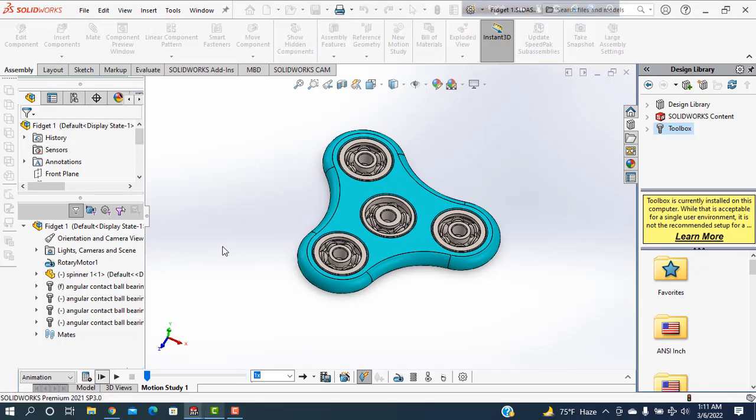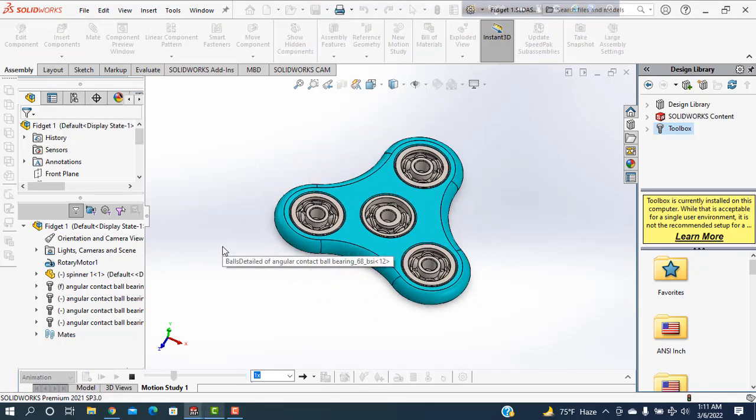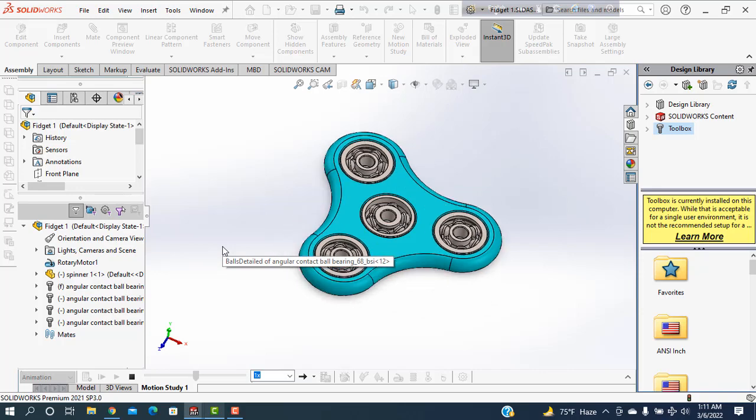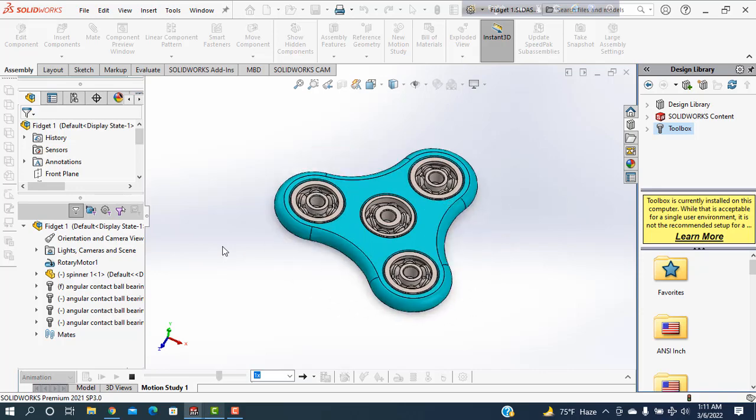Today I will show how to design a fidget spinner in Solidworks software. This is a toy which is designed in Solidworks.